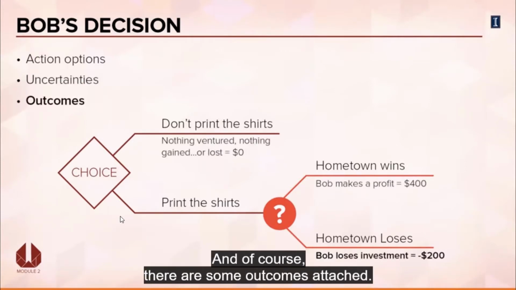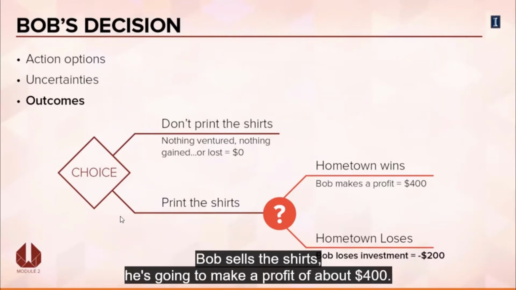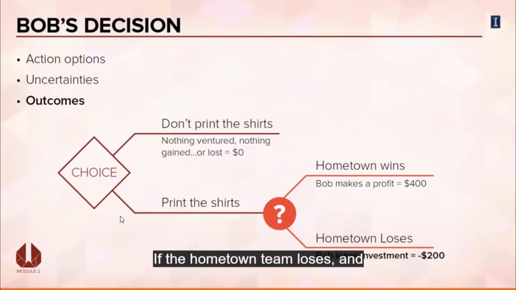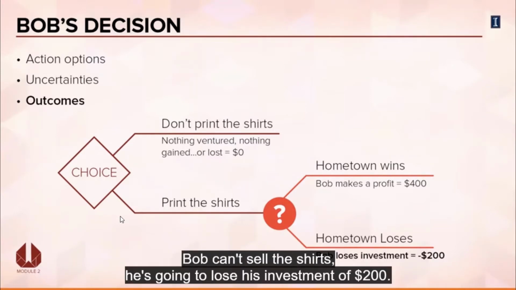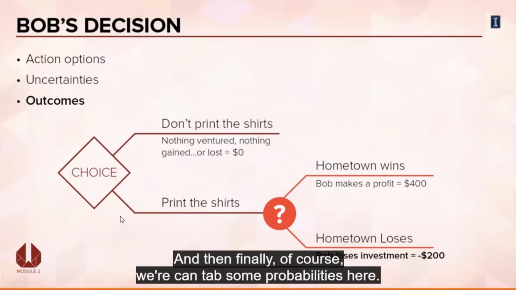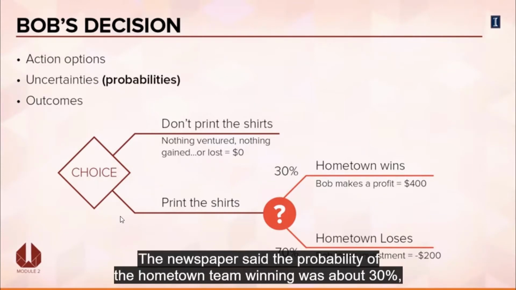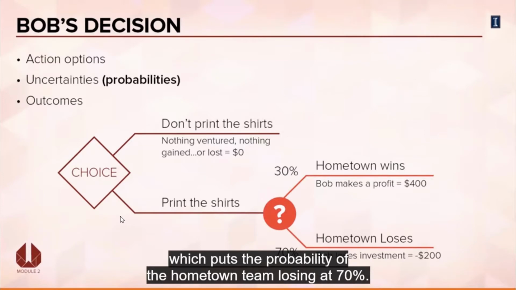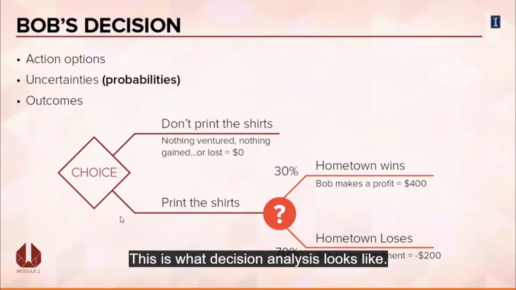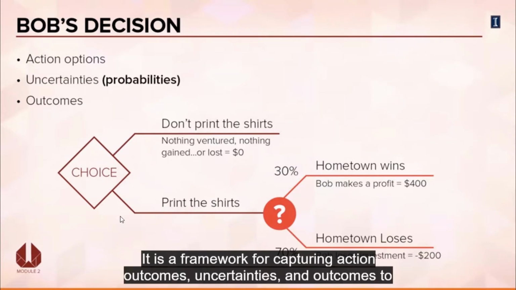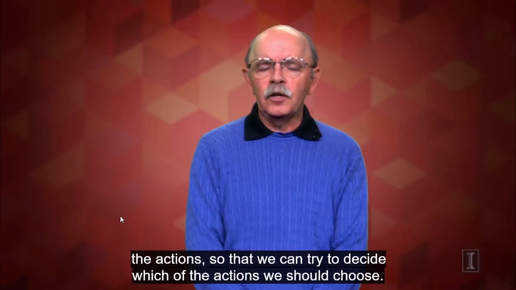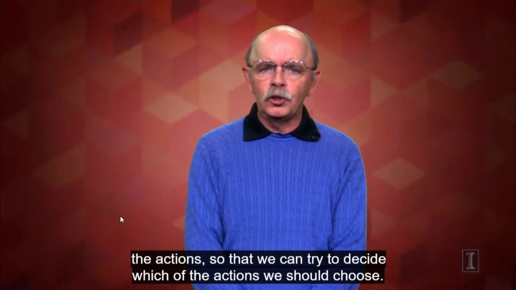And of course, there are some outcomes attached. If the hometown team wins and Bob sells the shirts, he's going to make a profit of about $400. If the hometown team loses and Bob can't sell the shirts, he's going to lose his investment of $200. And then finally, of course, we can attach some probabilities here. The newspaper said the probability of the hometown team winning was about 30%, which puts the probability of the hometown team losing at 70%. This is what decision analysis looks like. It is a framework for capturing action outcomes, uncertainties, and outcomes to the actions so that we can try to decide which of the actions we should choose.